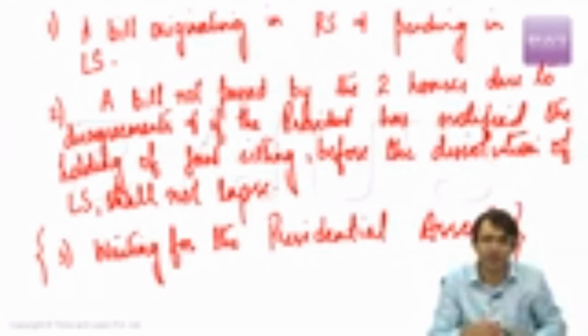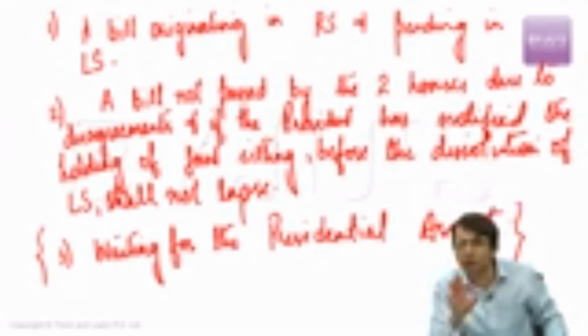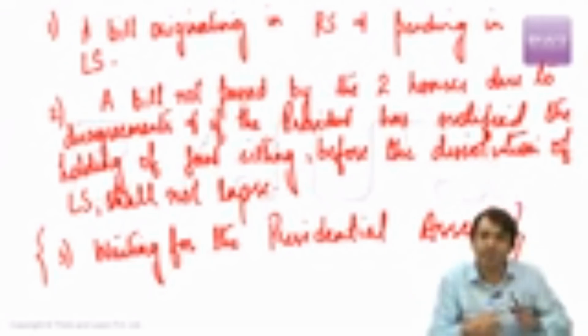Adjournment, a brief interval in an ongoing session. Prorogation, termination of the session. Dissolution of the Lok Sabha. Who has the power to convene the session? President. Who has the power to adjourn the session? Presiding officer. Who has the power to prorogue the House? President of India. Who has the power to dissolve the House? President of India.